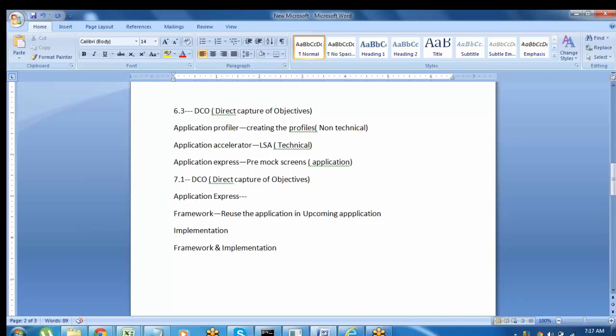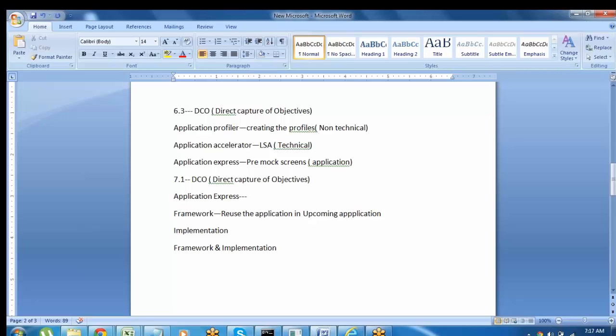And in Pega, every application is saved as one framework, guys. Pega contains thousands of frameworks available with Pega. What they will do is, suppose some client has come and they are building a similar application, and 40% or 50% of the code is the same. Instead of developing it from scratch, they can use the existing framework.